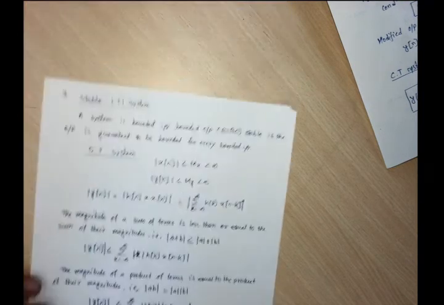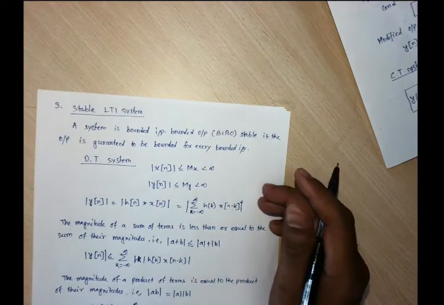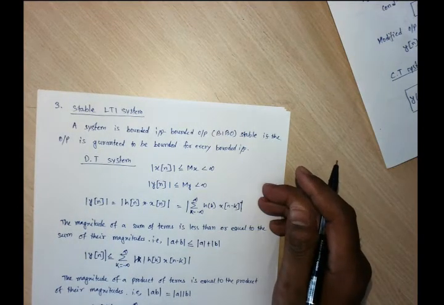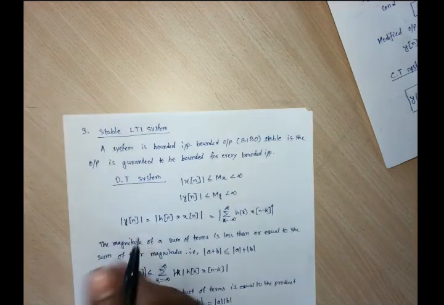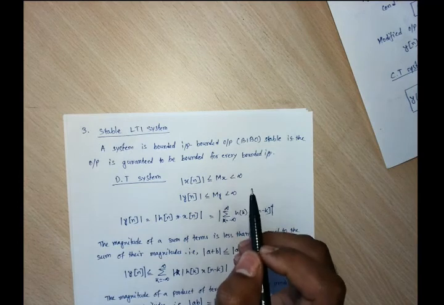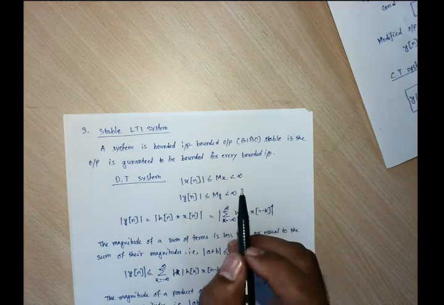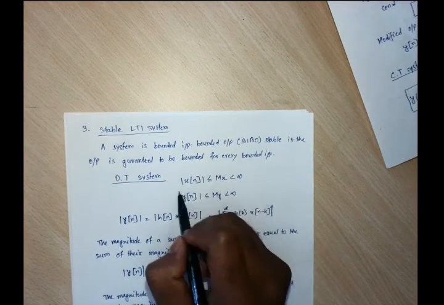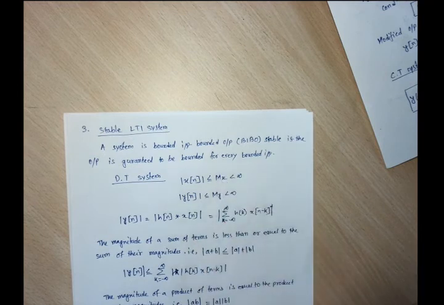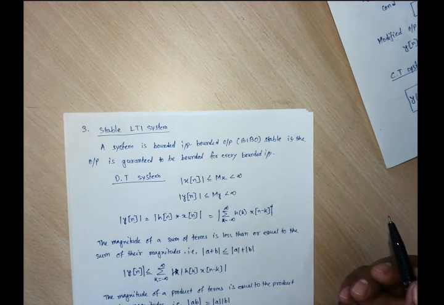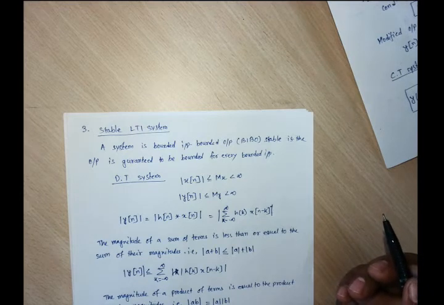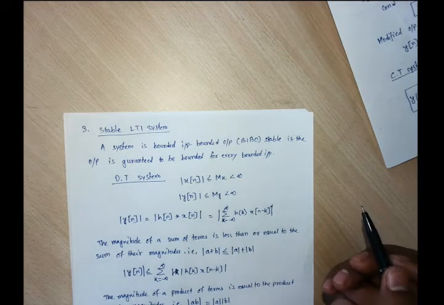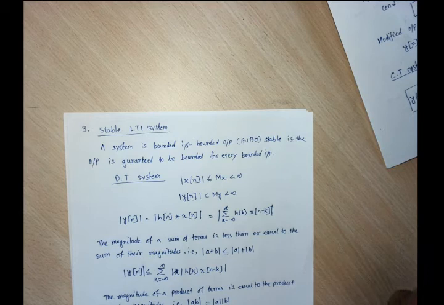So we started with the condition for a system to be stable. That is, a system is stable when a bounded input is guaranteed to produce a bounded output. When the magnitudes of the input coefficients are bounded, the output produced from that system should also be bounded in nature.